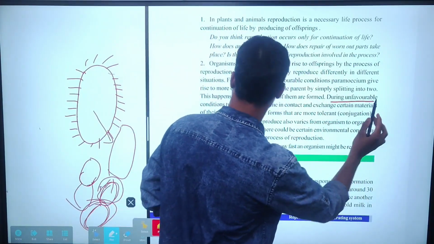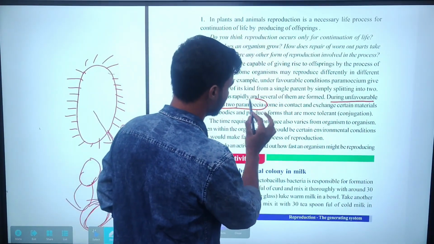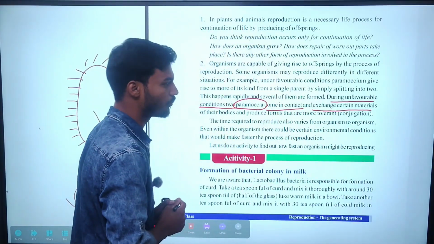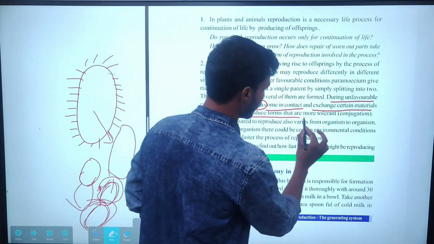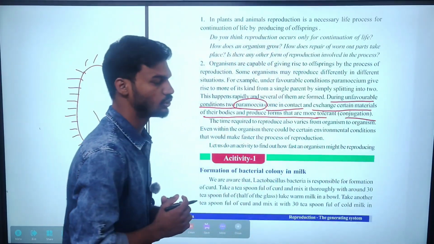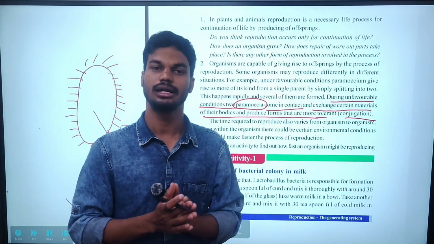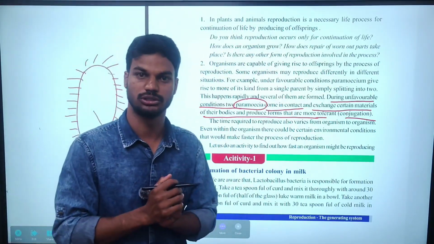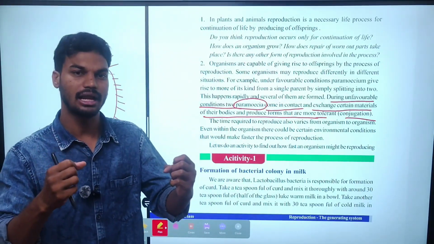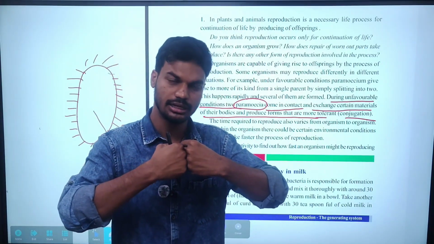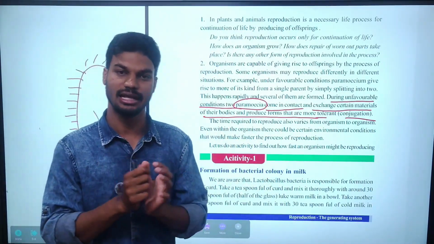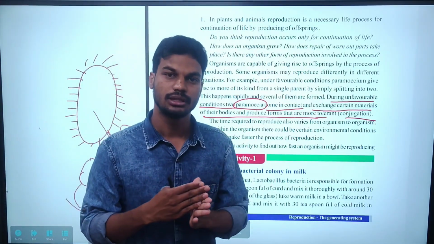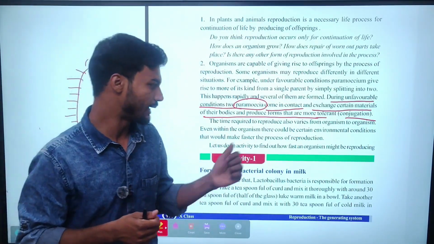During unfavorable conditions, two paramecia come in contact and exchange certain materials of their bodies, producing more tolerant offspring. That is known as conjugation. Simply, during favorable conditions the paramecium is able to split and reproduce. But during unfavorable conditions, two paramecia come close to each other and an exchange of nuclei takes place. During this exchange of nuclei, the improvement of survival conditions takes place.